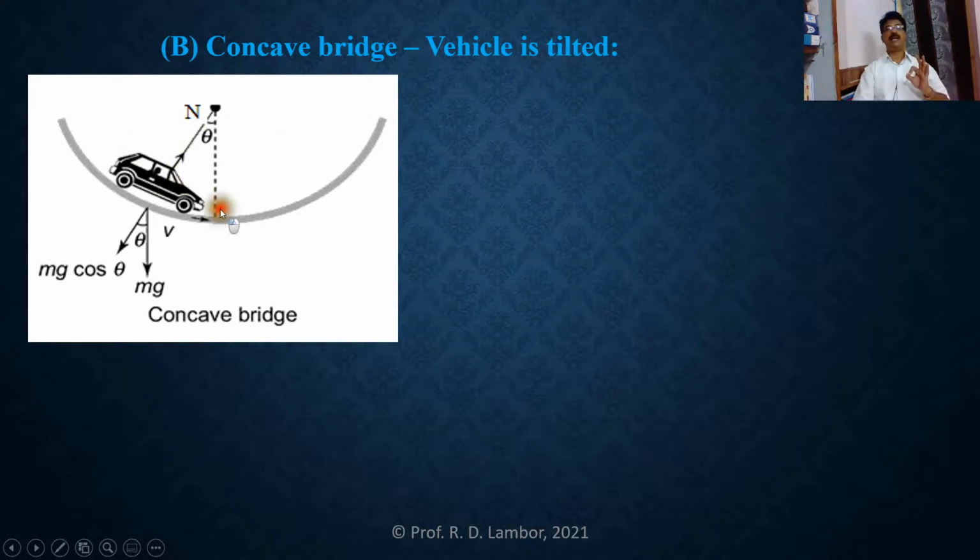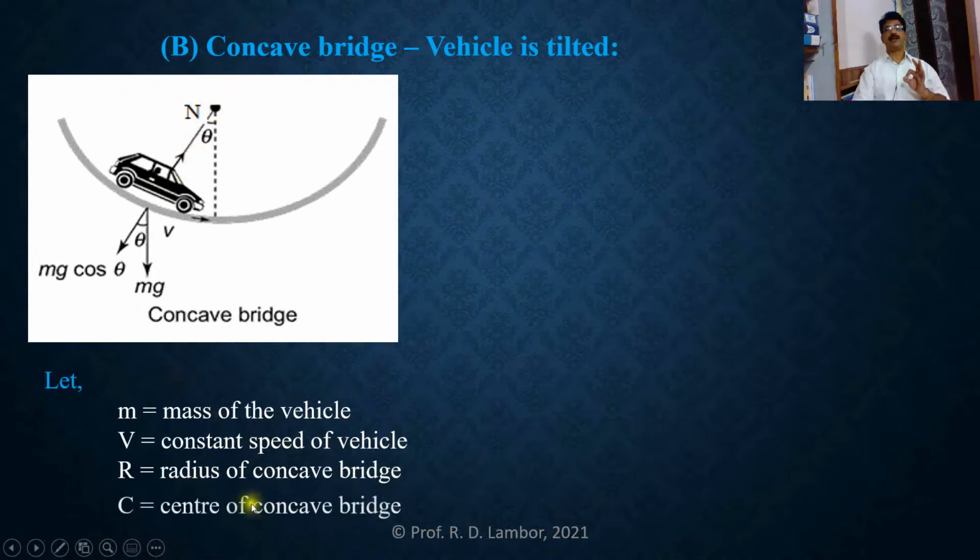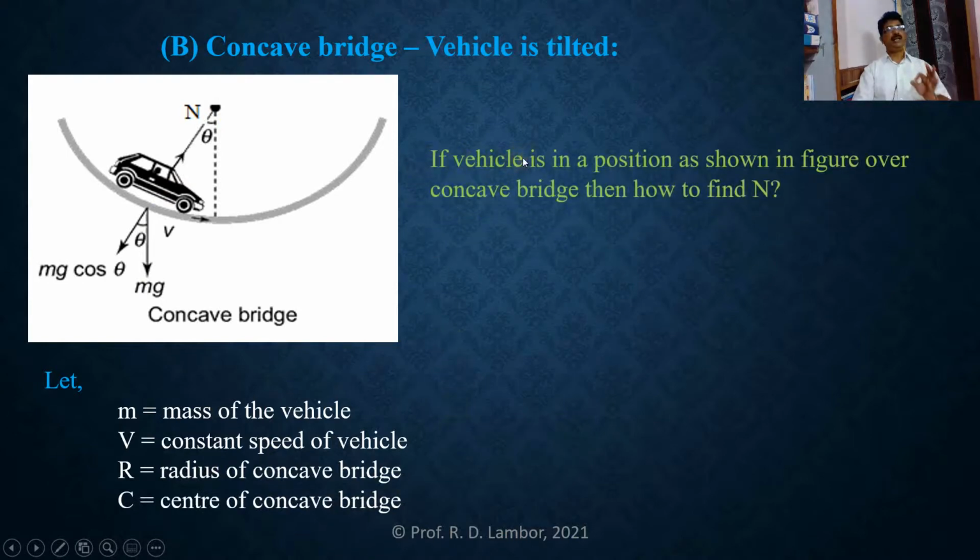Now, in this diagram, m is the mass of that vehicle, v is the constant speed of that vehicle, r is the radius of this concave bridge, and this is the center of the concave bridge. So if the vehicle is in a tilted position as shown in the figure on a concave bridge, then how can we find the reaction of the road on that vehicle?